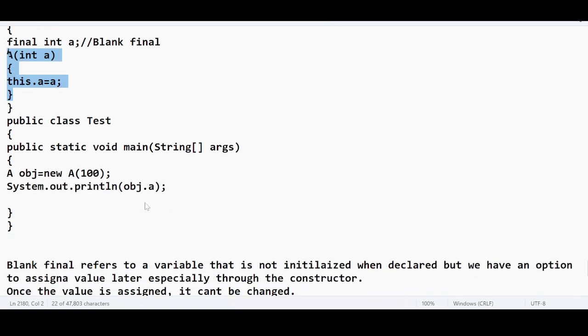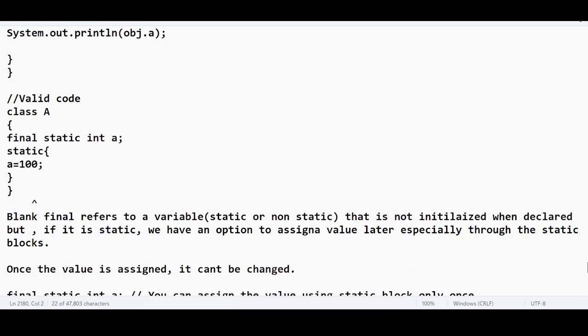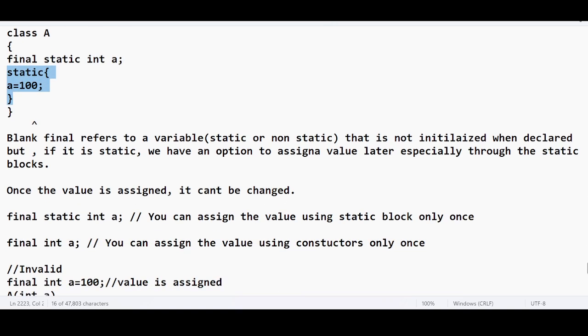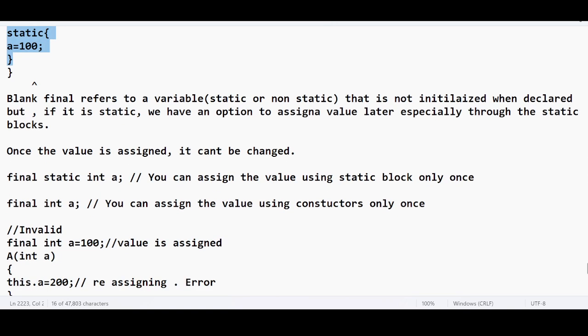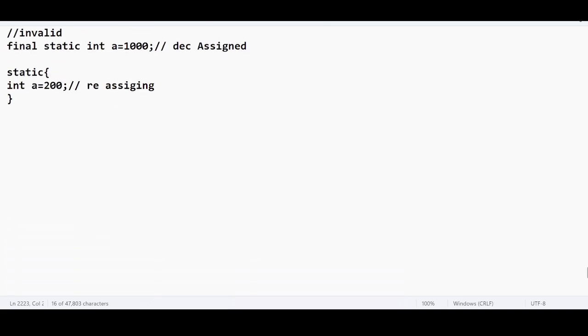At the same time, the other takeaway is, if you are defining a final static blank variable, you can assign the value by using the static block. I have given a clear-cut explanation, and if you go through my notes, it will make more sense. So this was the discussion yesterday.